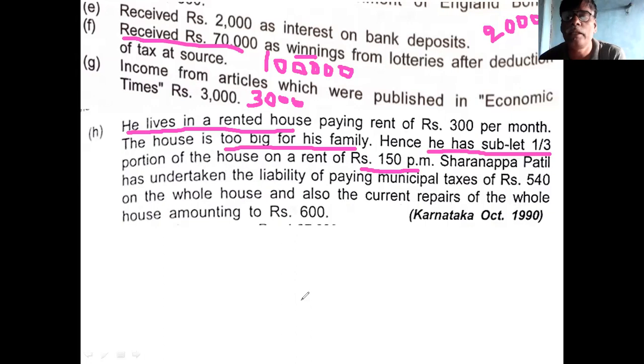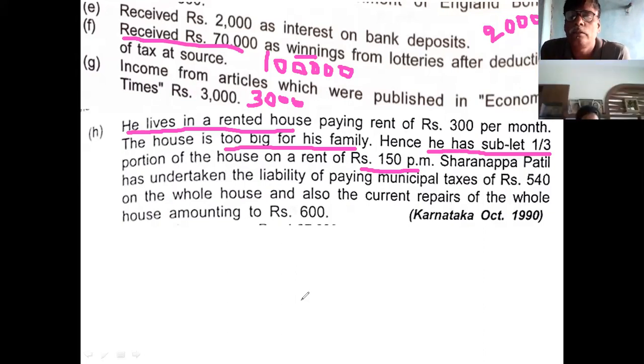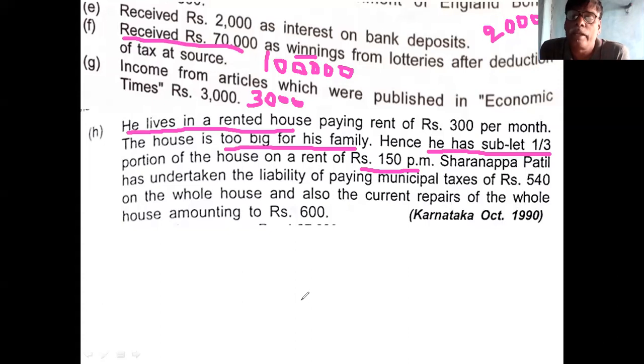And he sublet 1/3 portion of the house at a rent of rupees 150 per month. What is the annual rent received on subletting? Anyone tell me? 1,800. 1,800 rupees is the rent received on subletting. Any doubt?